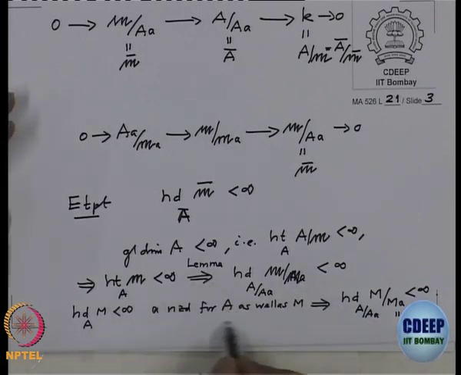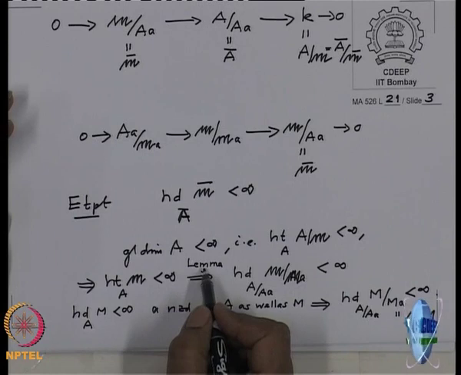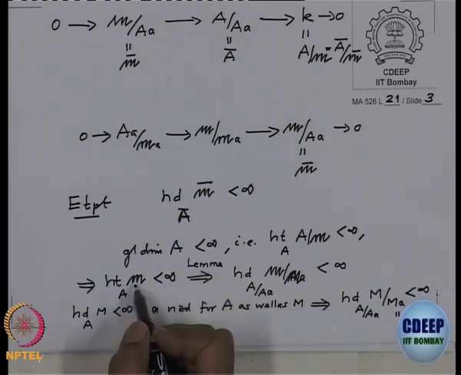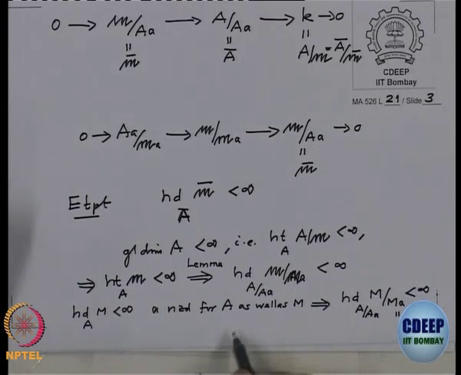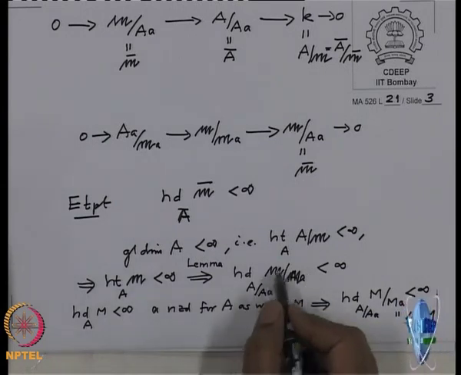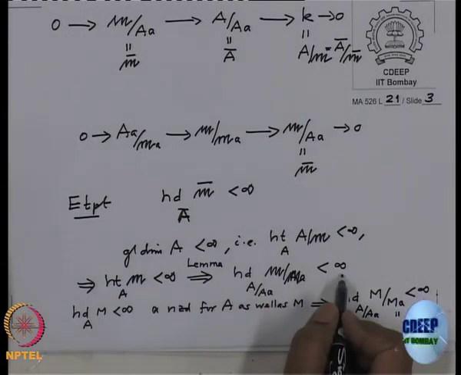I will have to justify that A is a non-zero divisor in the ring. That is enough, because if it is a non-zero divisor in the ring, it is a non-zero divisor for the module M also. We will check that in a minute, but then we would get that the homological dimension of M by MA is also finite.